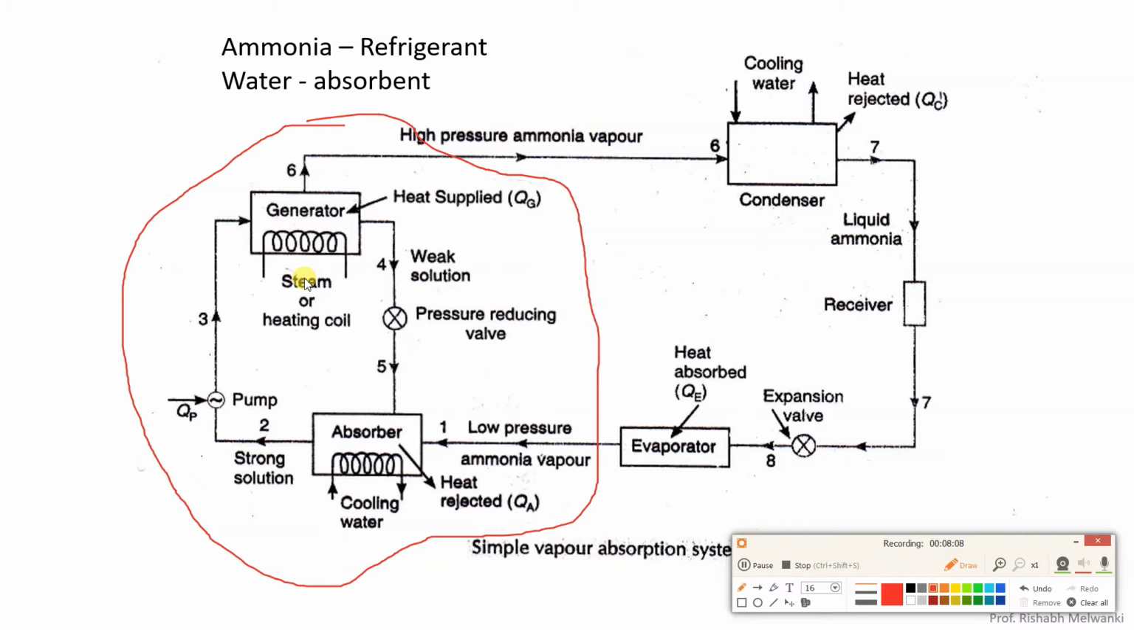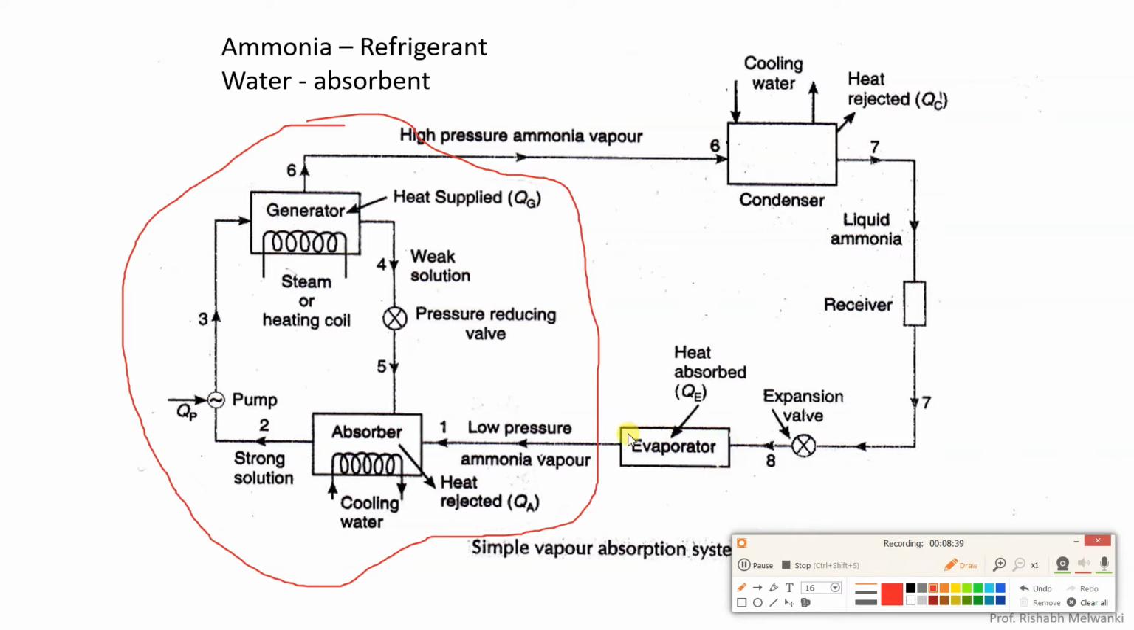This is the major difference between VCRS and VARS. Next thing, in VCRS we have only one refrigerant, or it can be primary and secondary refrigerant, but here we have different terminologies. Here we have the refrigerant, which is ammonia, and water is the absorbent. So there will be an absorbent and there will be a refrigerant. Now understand how this works.